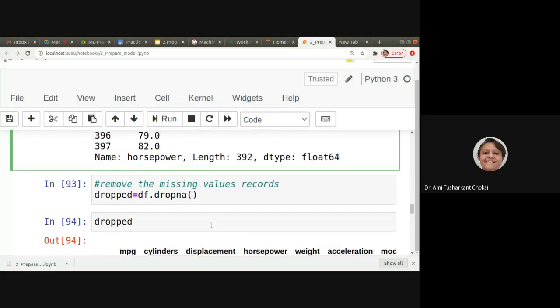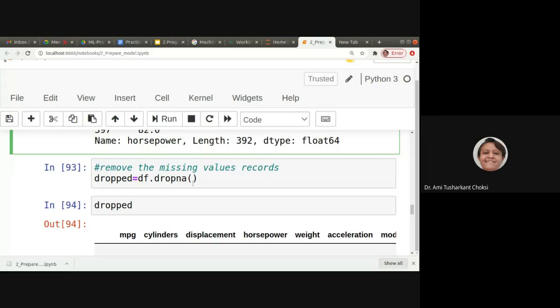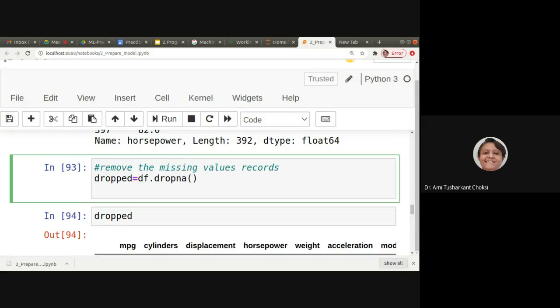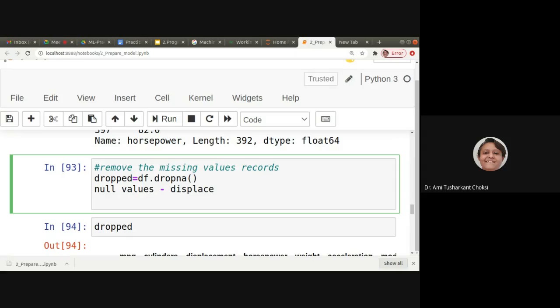But if we are doing df.dropna(), that means wherever NA is available in any column, it will remove those records. Say for one record we have null values in displacement, it will remove that. If we have null values in cylinder, that also it will remove. So if 6 records were there here and 6 records there, then it will remove 12 records.